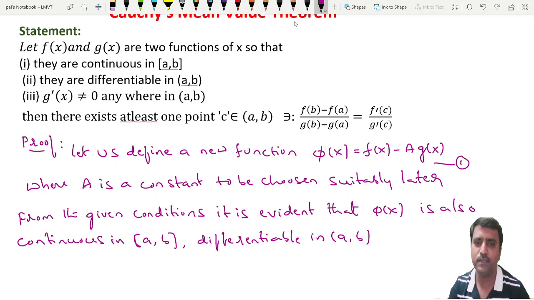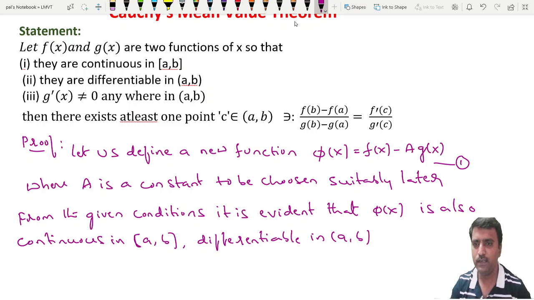Because it is a combination of two continuous functions and a combination of two differentiable functions, phi of x is clearly continuous and differentiable in the interval AB.